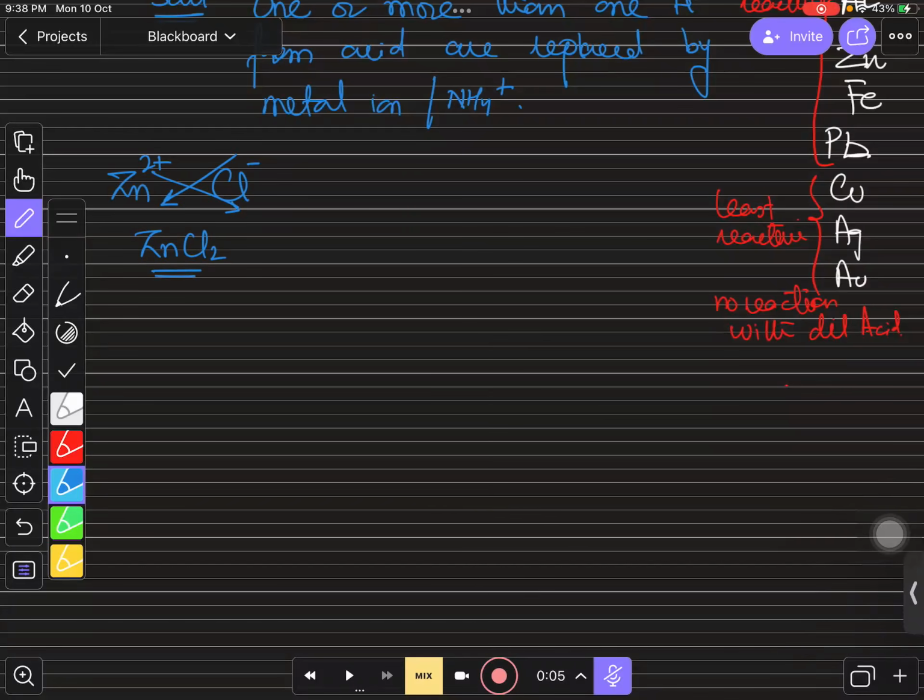For example, if I use some different metals, for example iron, the charge on iron is also 2+, and the charge on chloride is still -1. So there's 2 over here, there's 1 over here. So the formula will be FeCl2.